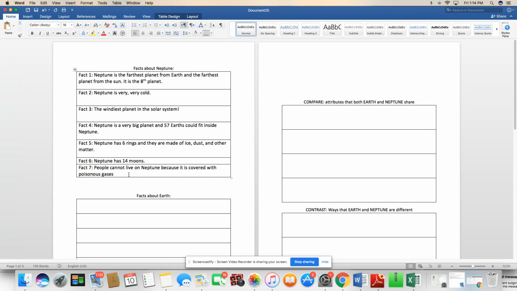So I'm going to make a list where I can incorporate some of my other facts. So people cannot live on Neptune because it is covered with poisonous gases. I also know it is too cold for people to live.